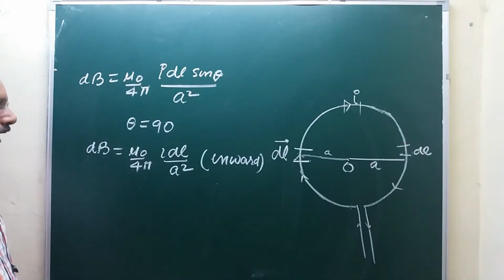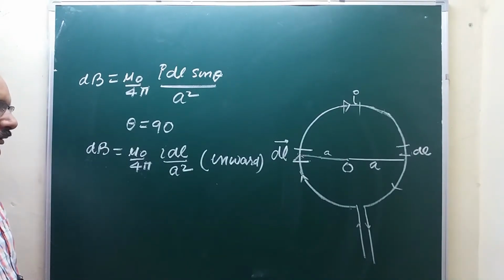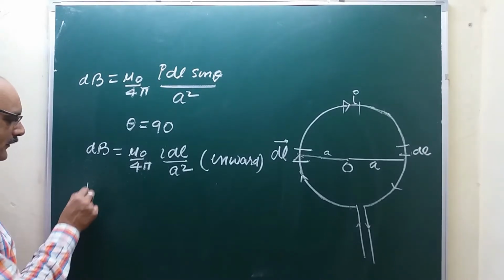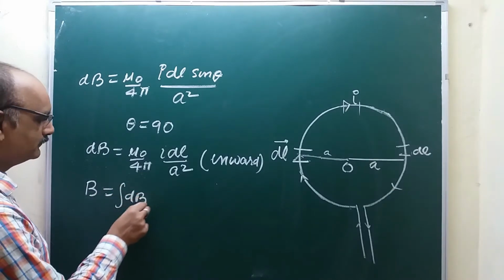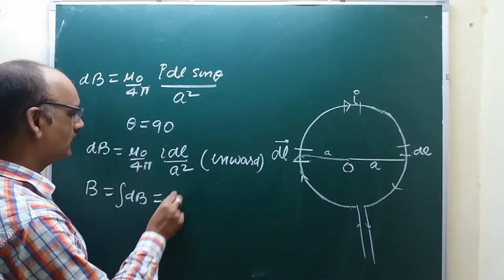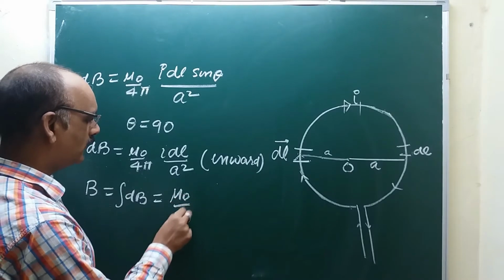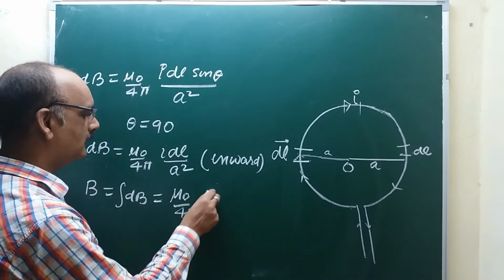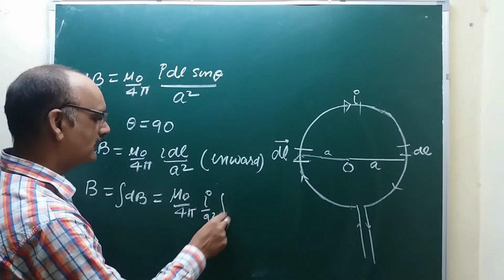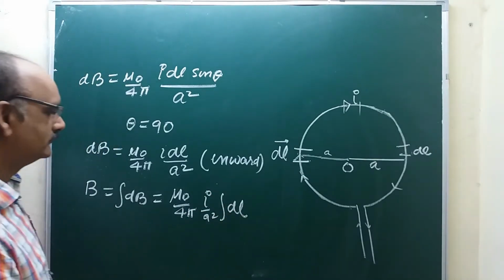Therefore, the magnetic field due to the whole loop at its center is given as B equals integral dB, equals mu naught upon 4 pi, I by A square, integral dl.